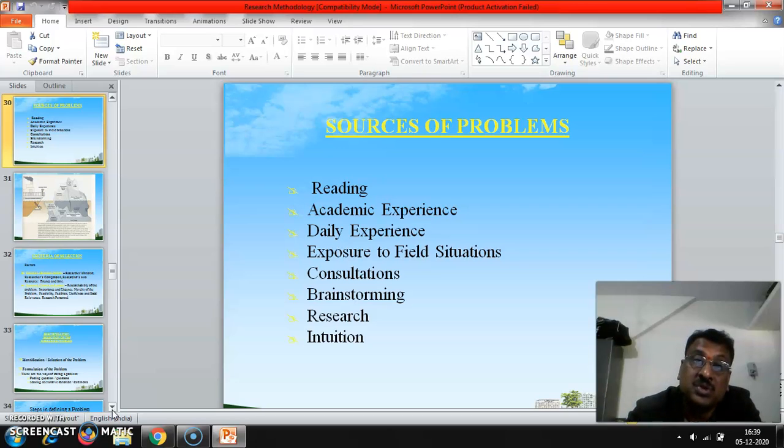Academic experience: how the students' behavior is changing day by day, whether they are not putting effort into their studies. Daily experience also gives us problems. Exposure to field situations, consultation with others, brainstorming or using our thinking, research, intuition, everything. So these are all called sources of problems.